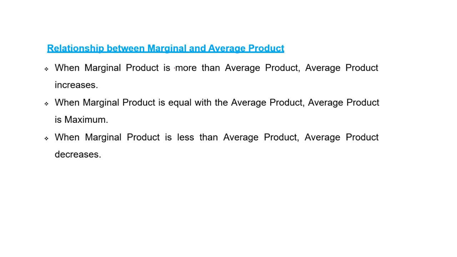What is the relationship between marginal product and average product? When MP is greater than AP, AP increases. Whereas when MP equals AP, APP is the maximum.